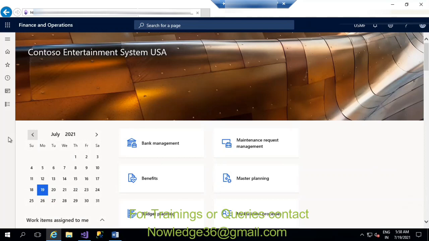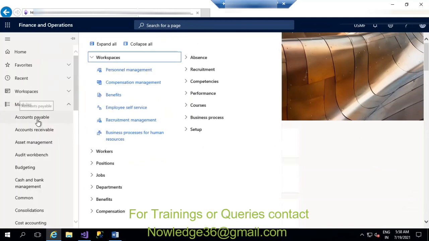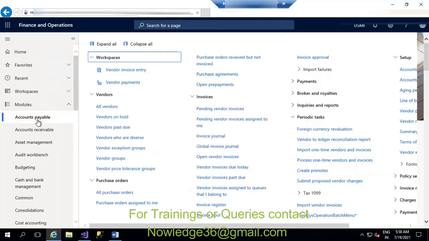In the client, if you have some requirement, for example in accounts payable about vendors, if any functional consultant gave you vendor related information, you can see the requirement related information in vendors.